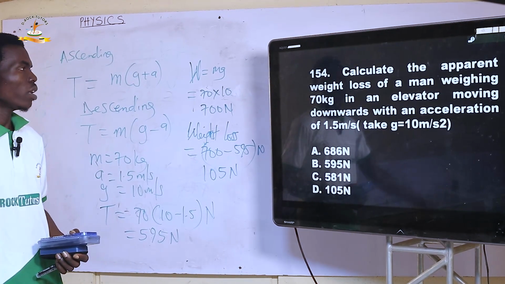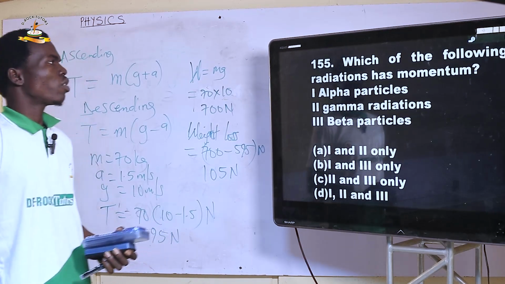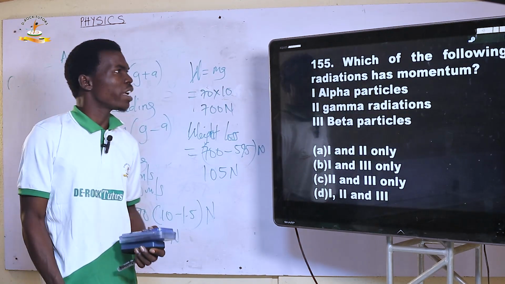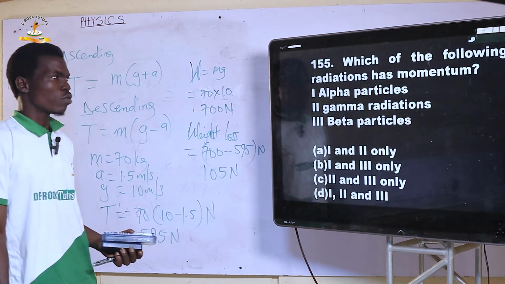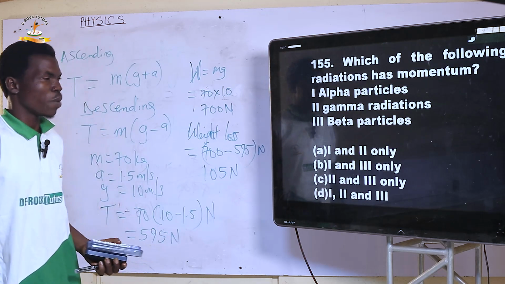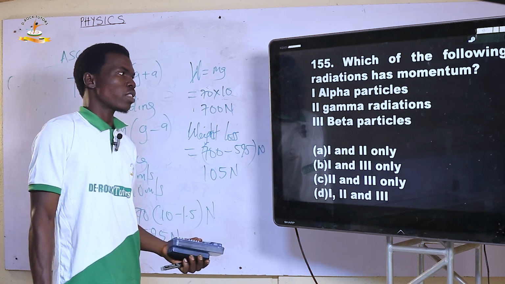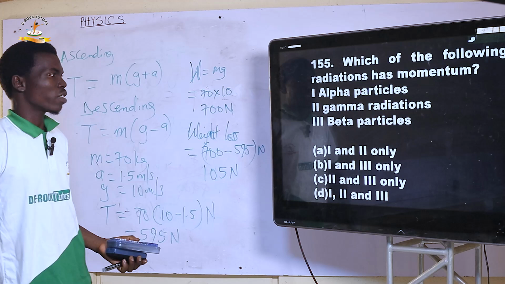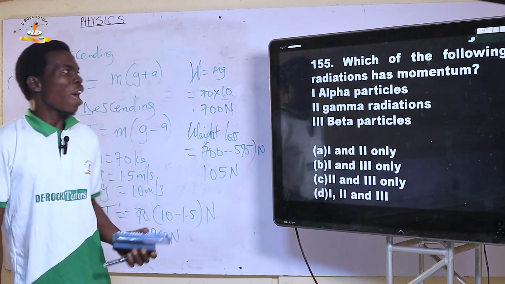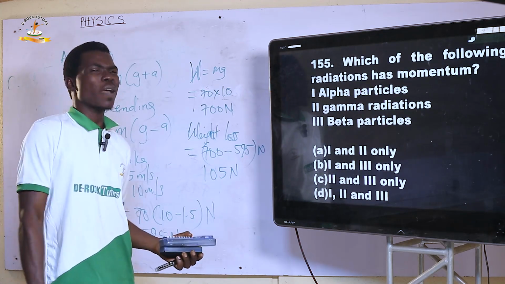Option D. Next, 155. Which of the following radiations have momentum? 1. Alpha particles. 2. Gamma radiations. 3. Beta particles. Alpha particle has mass. Gamma radiation has no mass.